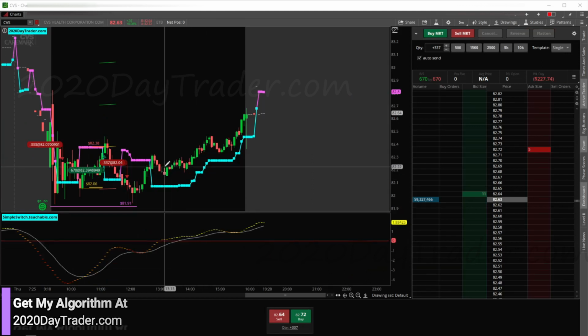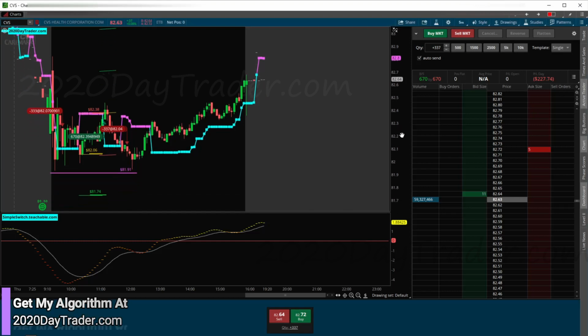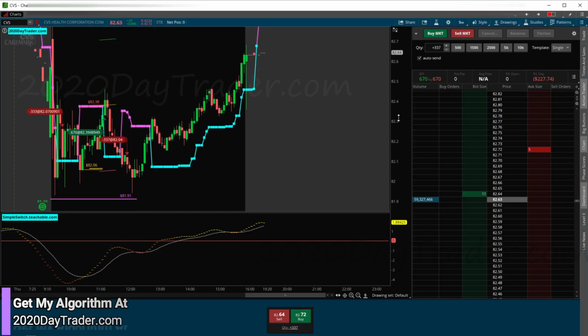All right, so here we are with CVS. CVS was a loser for us today, which was a double loser, which in the end means that we're going to move this to the super premium list. Basically, we had our switchback with permission, although not great permission, still had permission, switching from green to red, telling us to short it, and dotted line below, white line below, red line can short. And it went up, got stopped out for that.